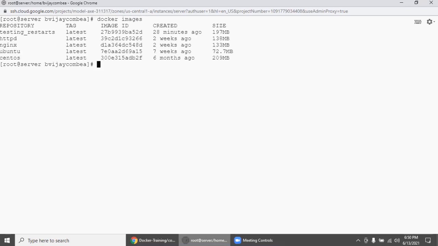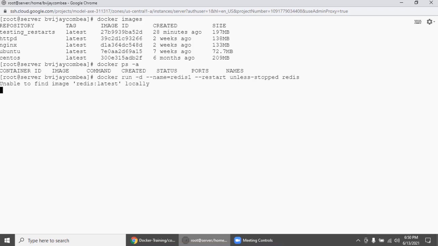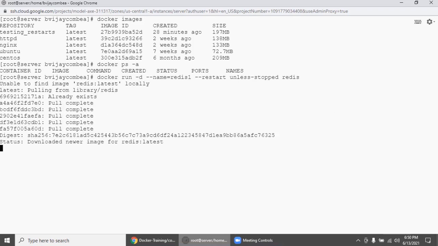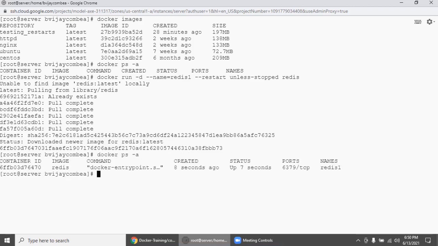Let's clear this out. First, we will check what all images there are. There is no Redis image. What all containers are there? There is nothing. So I'm just going to run it here, Redis is getting downloaded, and we will check the ps.